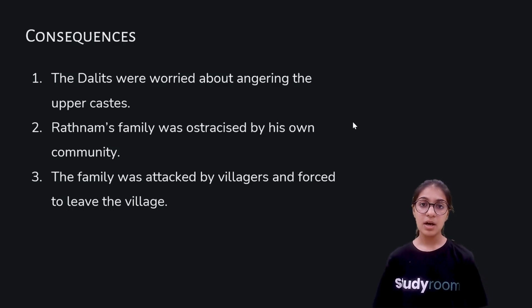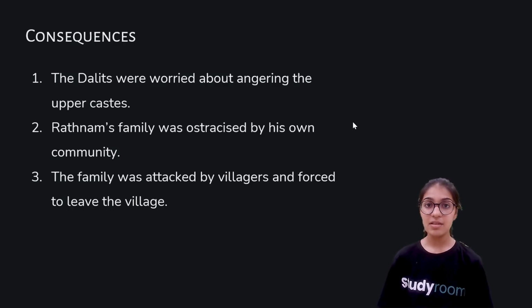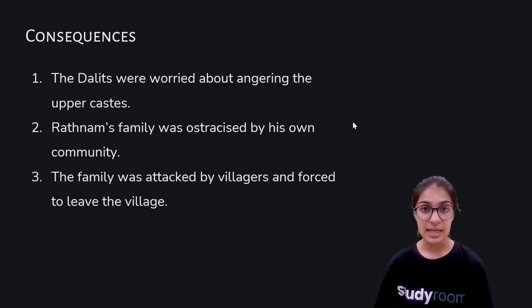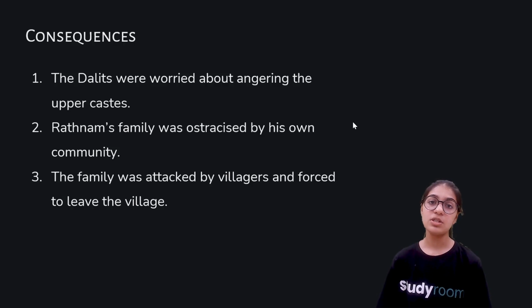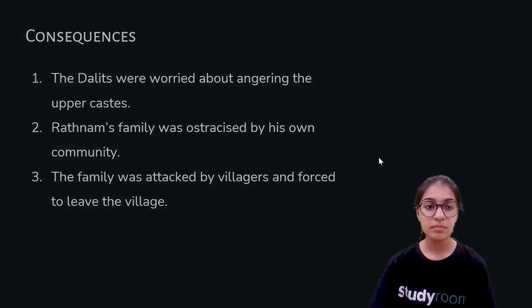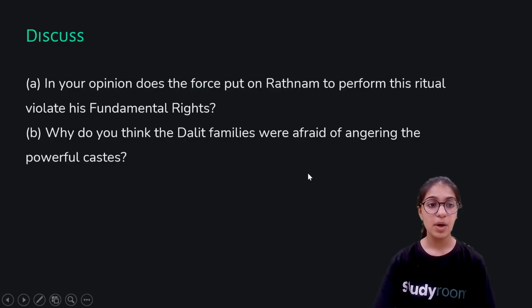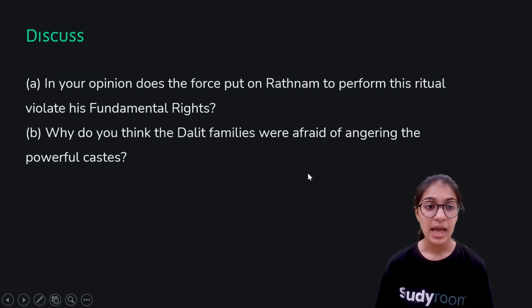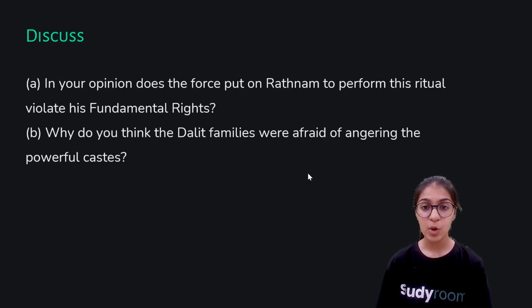So this was all that Ratnam had to face, and this is why he filed a case in the police station, and the police definitely took some steps in order to safeguard Ratnam and his family. So this was just a short example to make you understand how the government protects the rights of Dalits and Adivasis. Moving on.